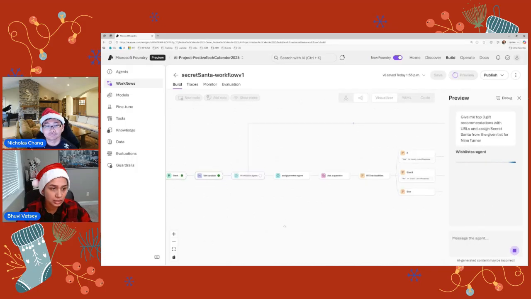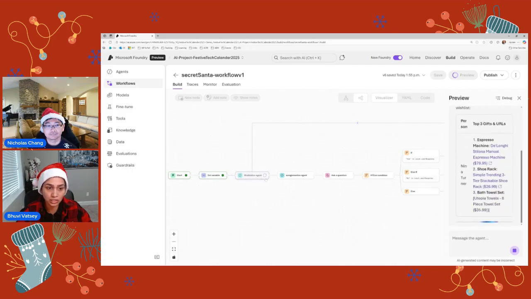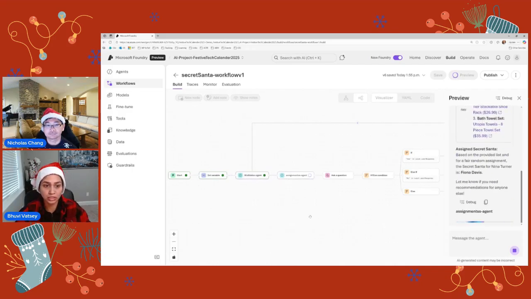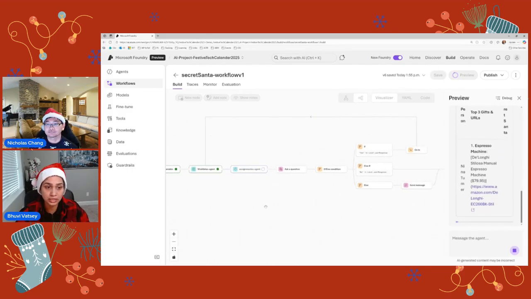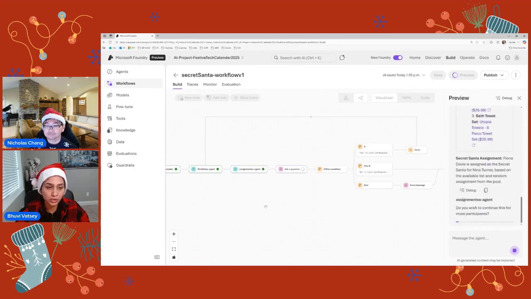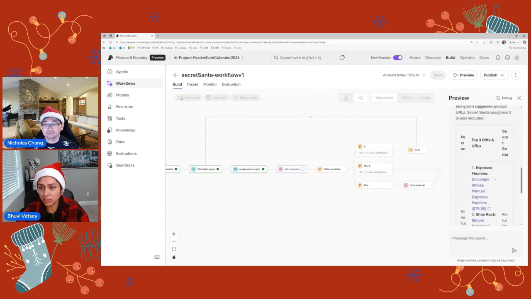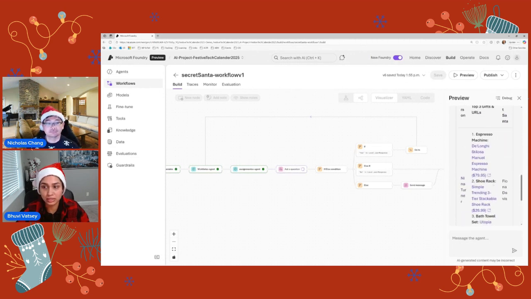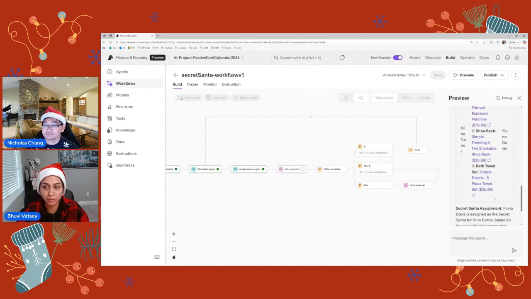As you can see, when it's thinking, it also goes agent by agent and you'll see those green tick marks coming. If it fails at a certain point, you will see a red cross where it would stop and say it can't move further. And as Nick covered, you can go to traces and figure out what exactly went wrong. So here, as you can see, it's able to first find out what Nina's interests are: espresso, shoe rack, and bath towel, as we had seen earlier.